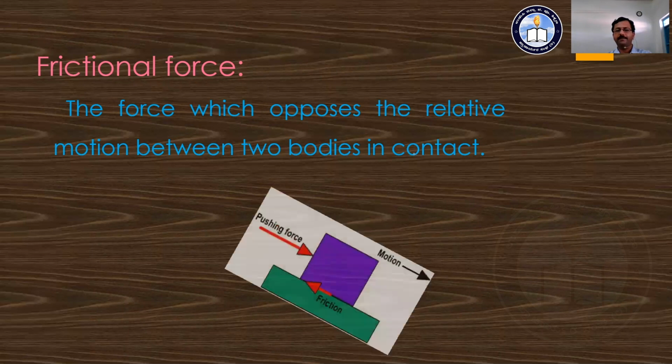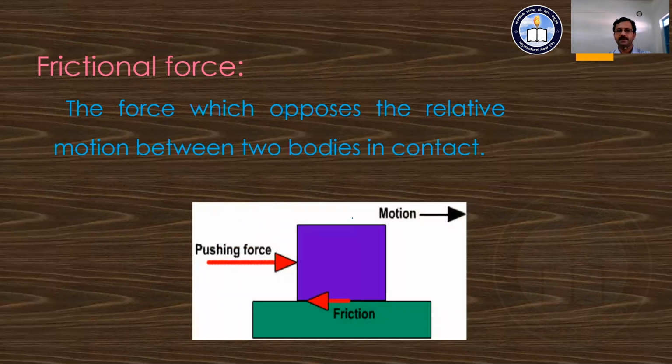Once again, with the help of the diagram, we can see there are two bodies in contact here, and there is some external pushing force acting over the body, so that the body is going to move in the forward direction. At the same time, in between the contact, some force develops in the direction opposite to the motion, and that force is nothing but friction. It is known as the frictional force, and it opposes the relative motion between the two bodies.